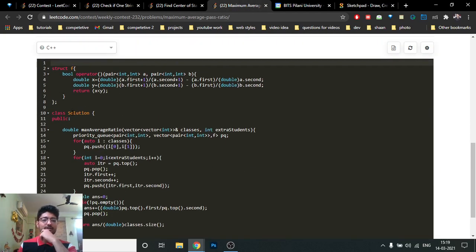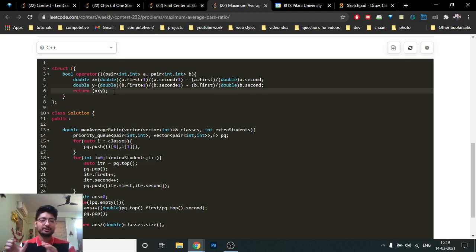So I have made a priority queue, as you have seen, and this is the method to define a priority queue. In this priority queue, I have used a comparator function, which is this f function, which is dynamically updating or changing this priority queue according to the given condition, in which I add 1 to the numerator and denominator and subtract it from the original value, and do the same for the first and the second element. So if the first element's change is greater than the second element's, then we do the sorting according to the priority queue.